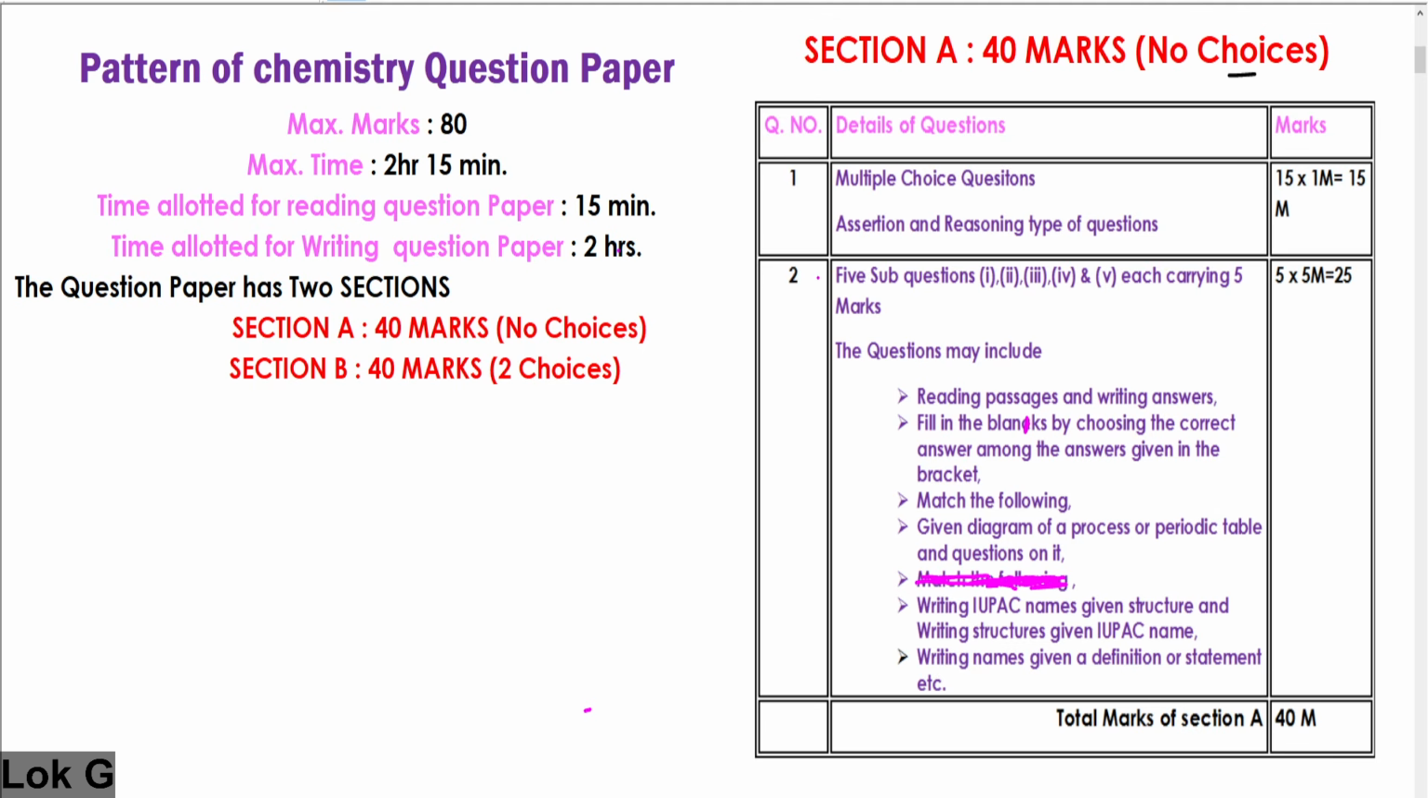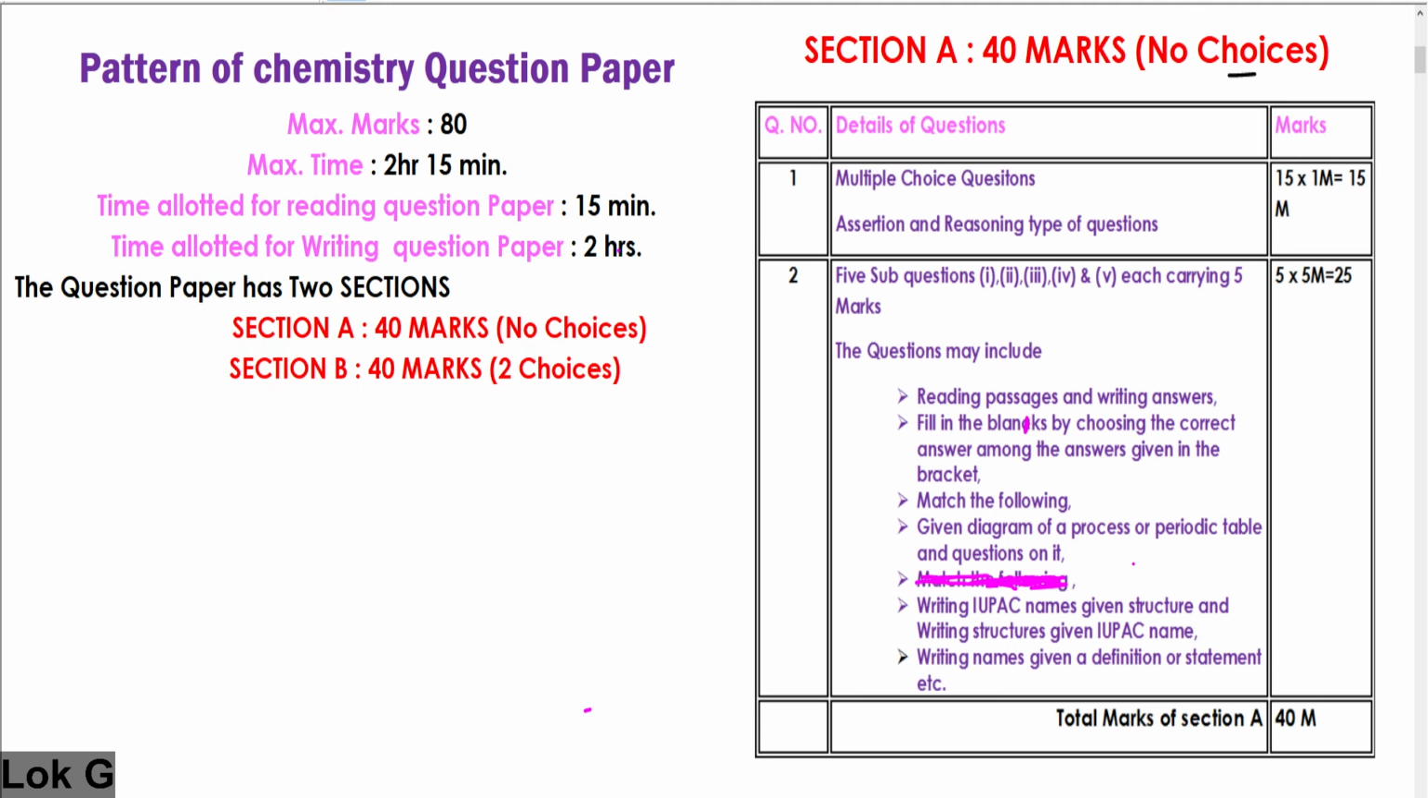Question number 2 will be of 25 marks, each carrying 5 marks. Each question is subdivided into 1, 2, 3, 4, 5. And the questions may include a reading passage and writing answers on it. Fill in the blanks by choosing the correct answer from the answers given in the bracket. Match the following type of questions.